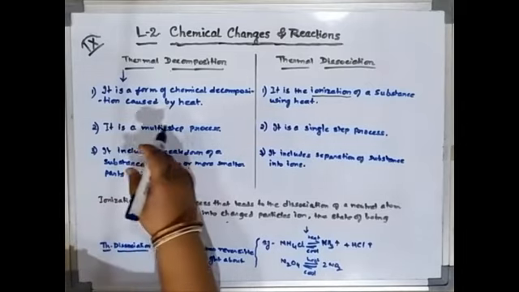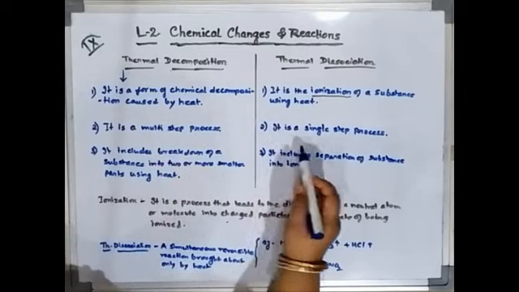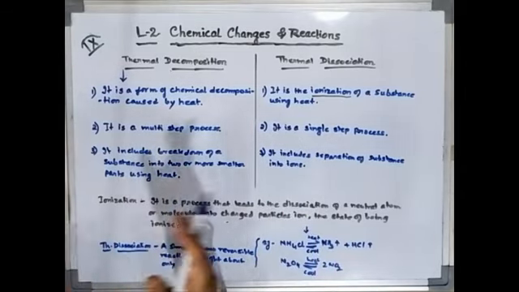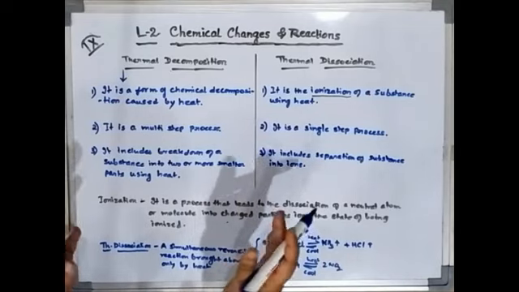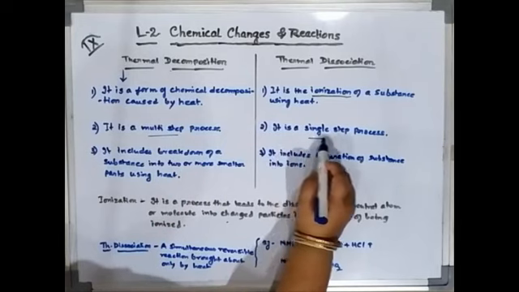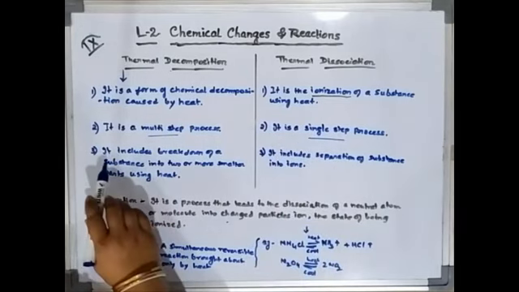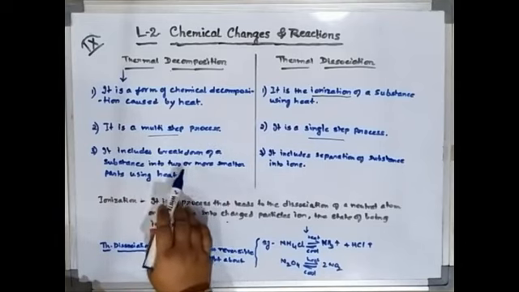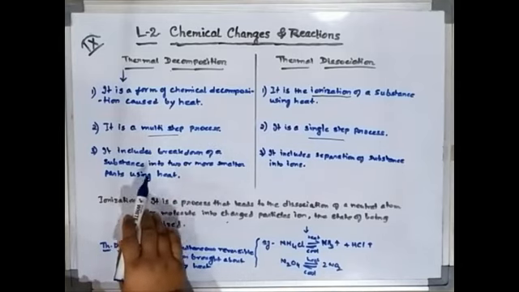Like this it is a multi-step process. And thermal dissociation is a single step. That means the molecule or atom will be changed into its respective charged particles in a single step. So one is a multi-step and the other is a single step process. Now the third one is a very important point. It includes breakdown of a substance into two or more smaller parts using heat.